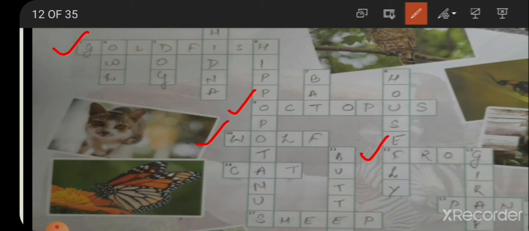Now the 14th one is an animal with 32 muscles in each ear. It is cat. C-A-T, cat.